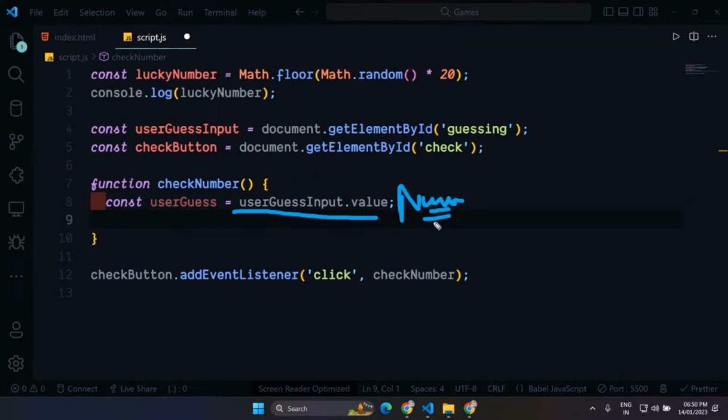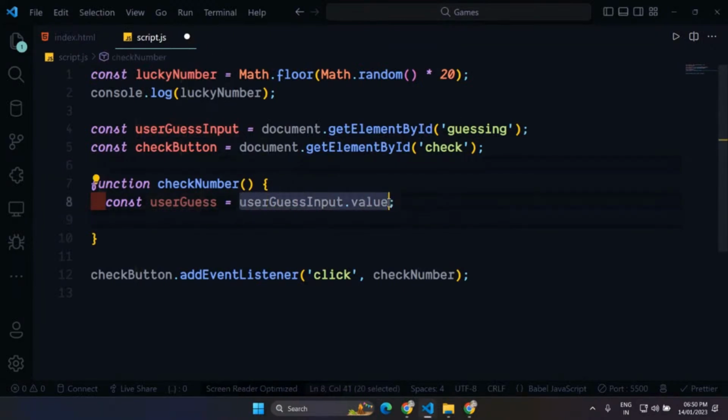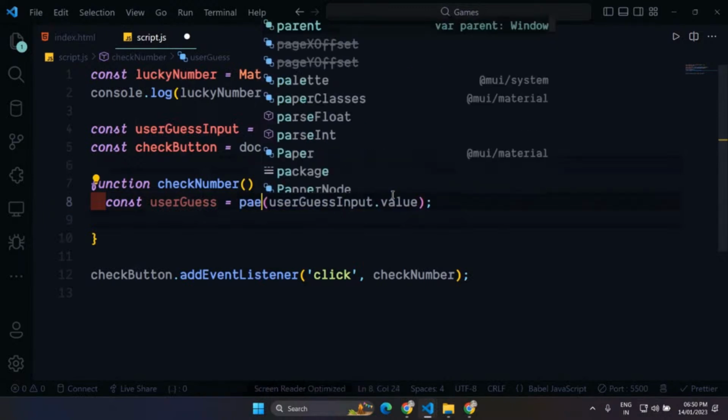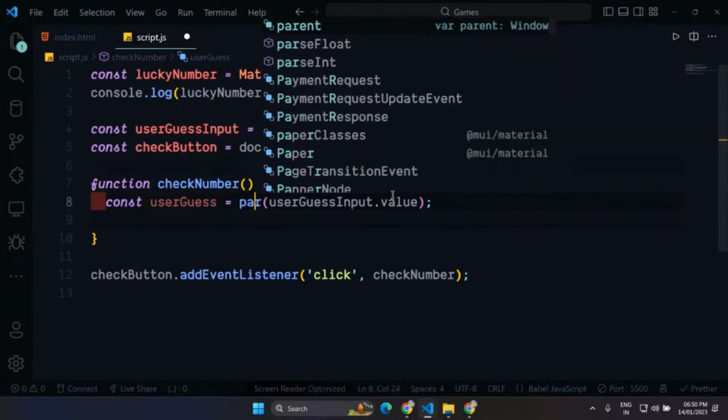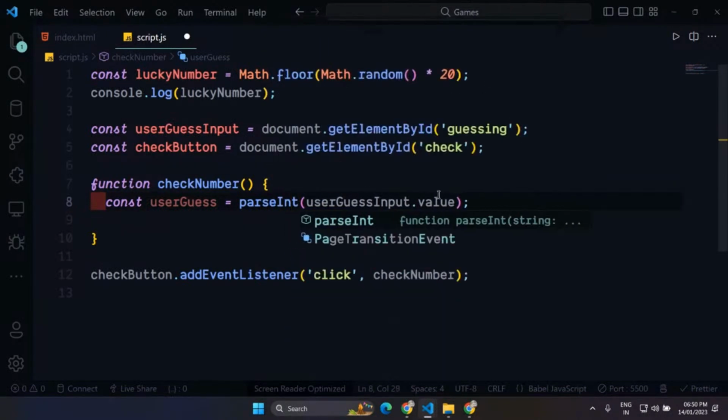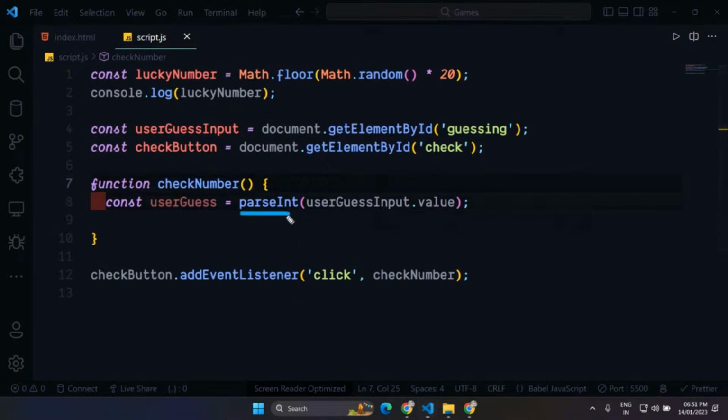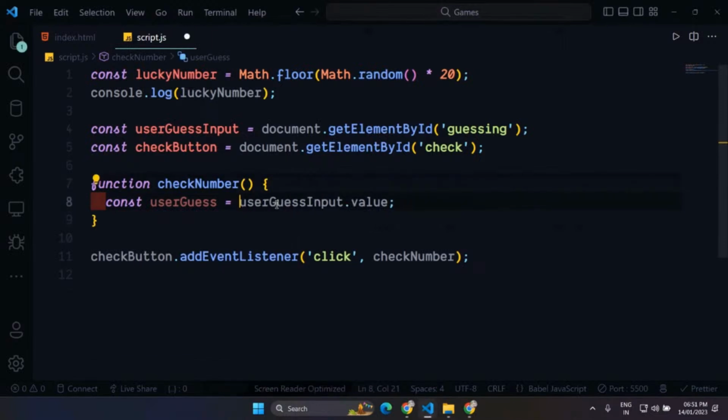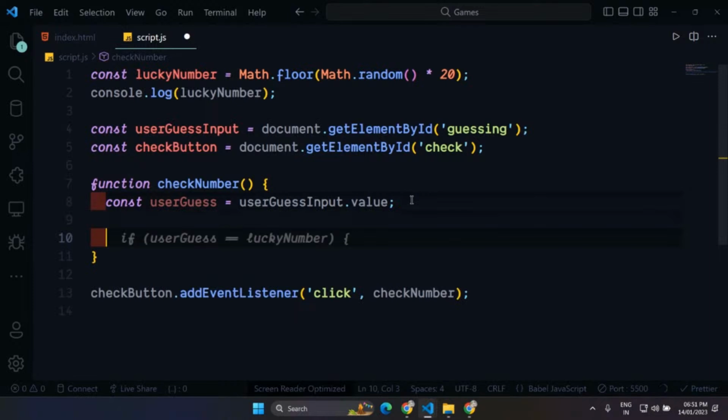It's very straightforward. Just wrap it inside parseInt, and it will compare. This parseInt will convert the string to a number only if it is possible. For now I'm just going to remove it because it's not that important, and let's move to the next part. Now the only thing we have to do is to check for something.